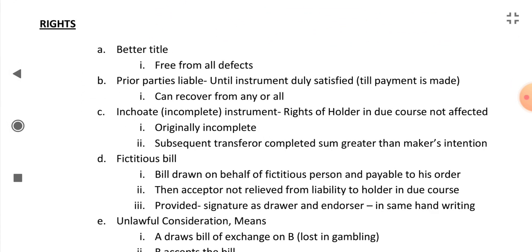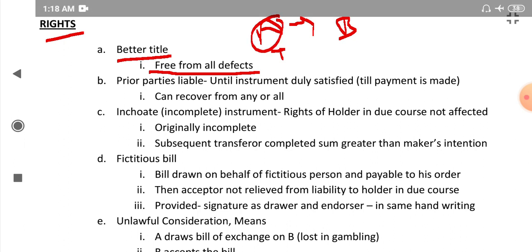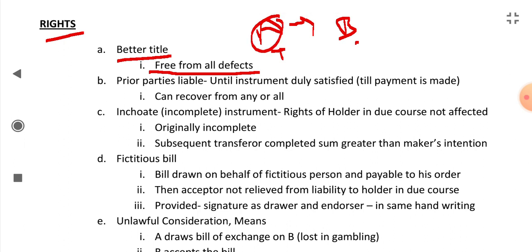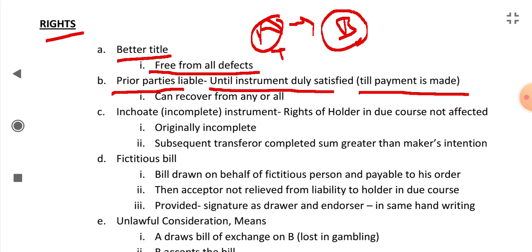Now, what are the rights of a holder in due course? These are the rights. He has a better title, free from all defects. Like in the previous example we have seen, A was a thief who gave the check to B. Now A has a defective title, but B has got the check by paying some value, by giving some consideration in exchange. So B will not have any problem. B has a better title, his title is free from all defects.